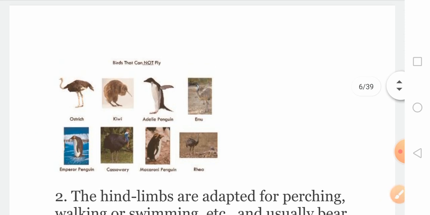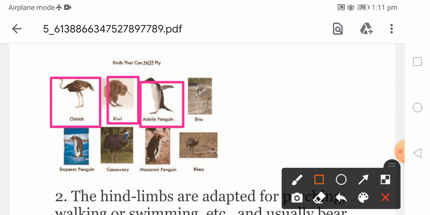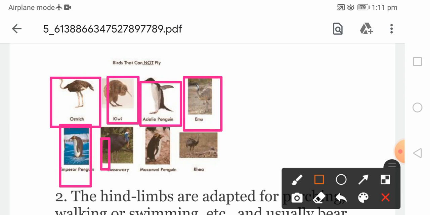Again, these are some pictures which explain the flightless birds. This one is the ostrich. Here this one is the kiwi found in New Zealand. These are the penguins. Now penguins, though they are unable to fly, have the ability to swim. Then emus are there, different penguins, cassowary, then this penguin and rhea. These are some examples of flightless birds.